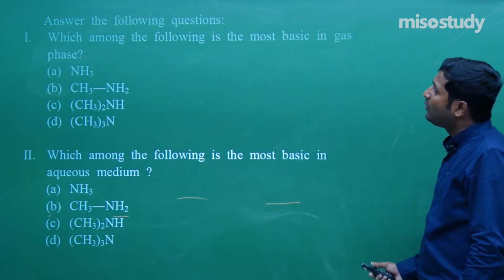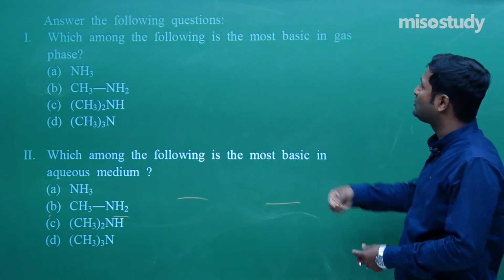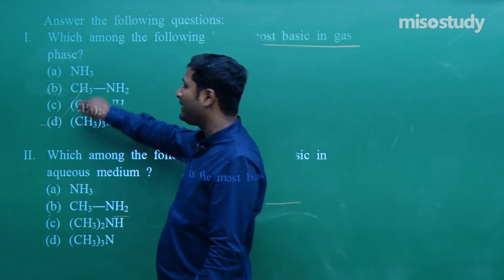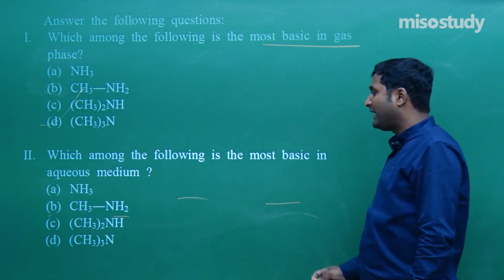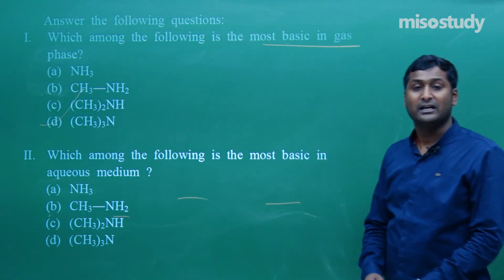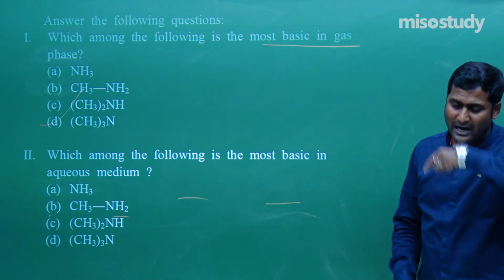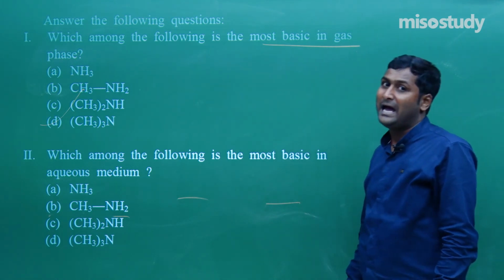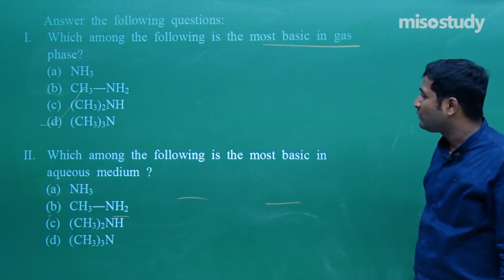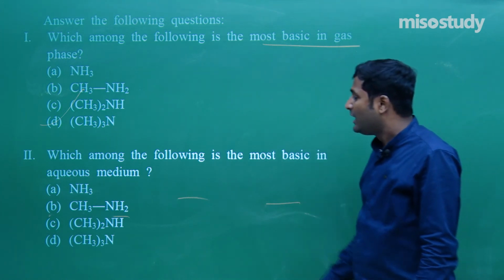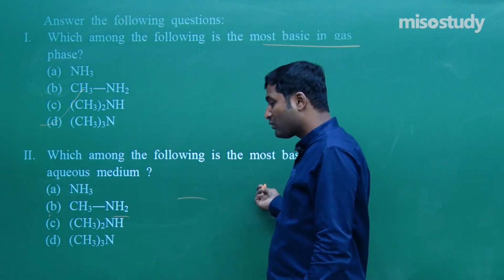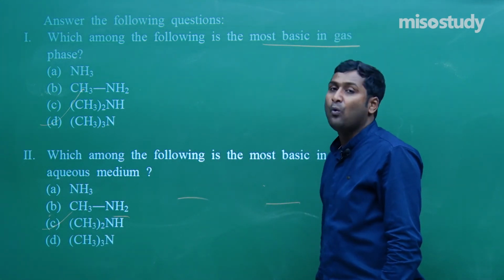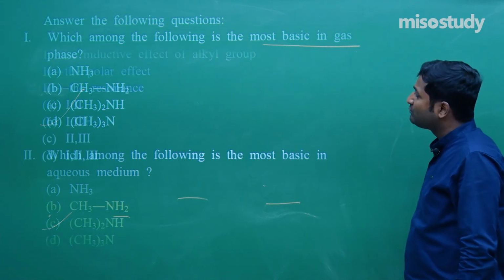Now, which one of the following is most basic? As I told you, if the medium is gaseous, normal phase, that is 3-degree, the dominant plus I effect. But if I talk about aqueous medium, then we have to watch the resonance also, check the steric hindrance, and check the plus I effect also. After comparing all, what we get in case of aqueous medium is that 2-degree amine has more basic character than 3-degree and 1-degree. Now let's move to the next one.